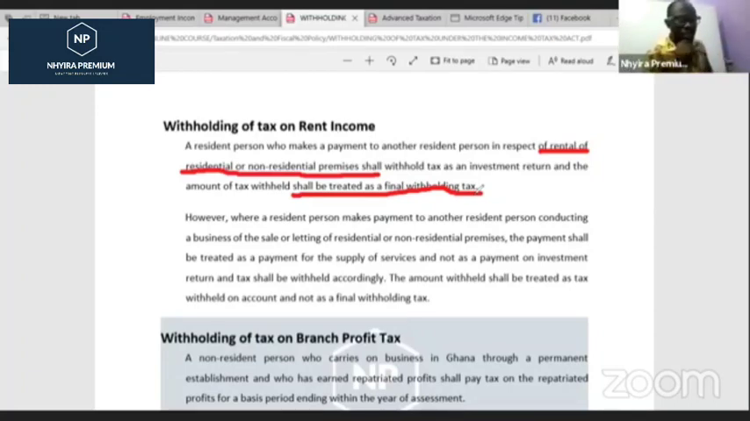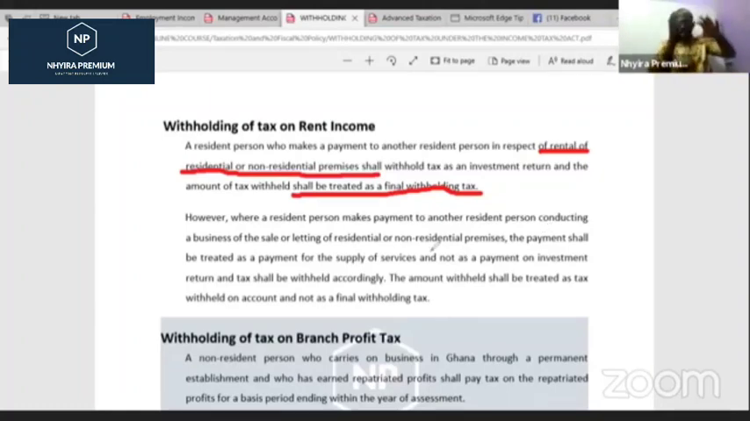However, where a resident person makes payment to another resident person conducting a business of the sale or letting of residential or non-residential premises, the payment shall be treated as a payment for the supply of services and not as a payment on investment return, and tax shall be withheld accordingly. Now, what do we mean by that?